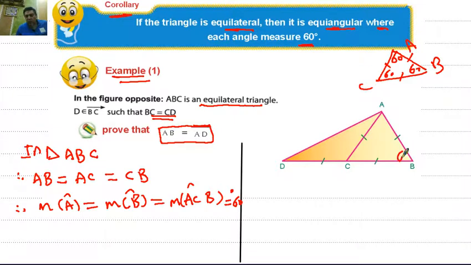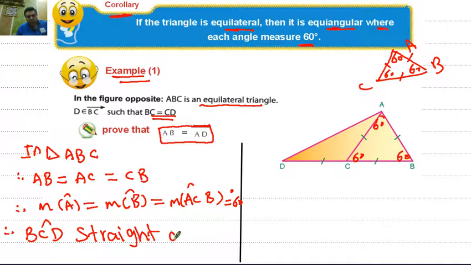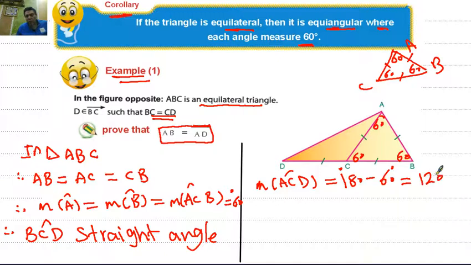Then this angle equals 60 and 60. Since angle BCD is a straight angle, then the measure of angle ACD equals 180 minus 60 equals 120 degrees.